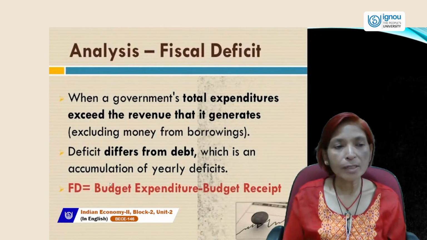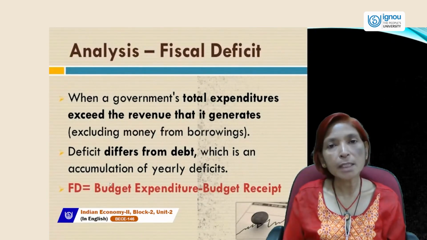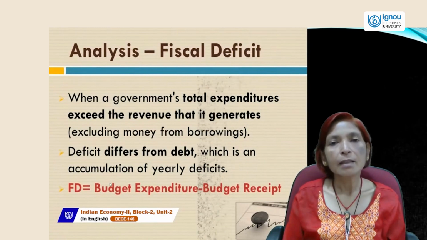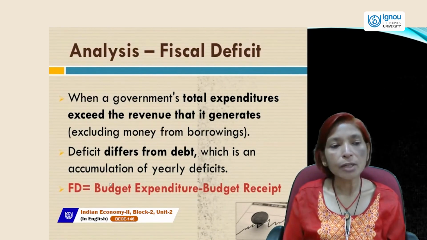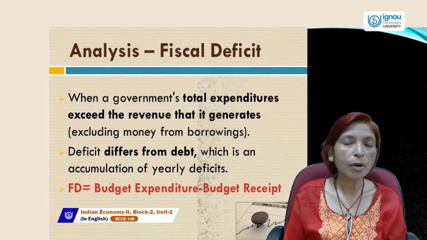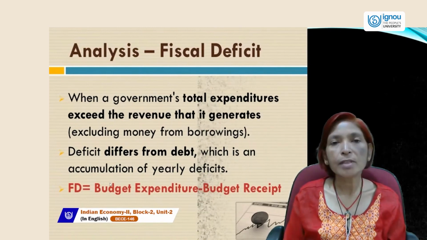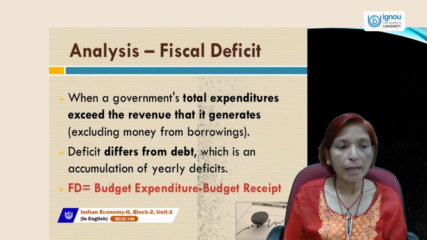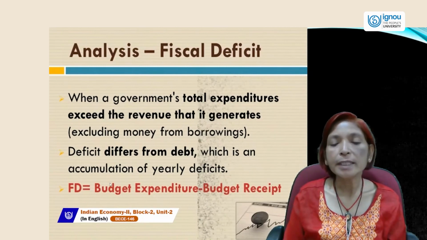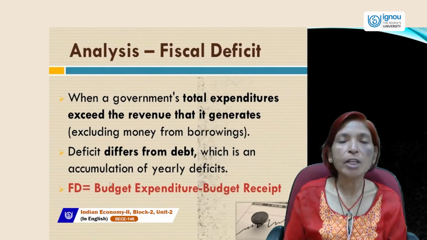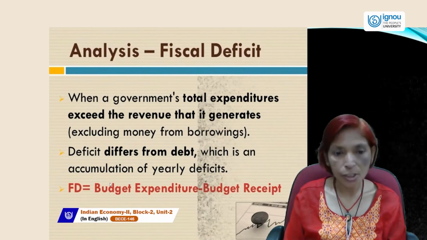So when a government's total expenditure exceeds the total revenue it generates, excluding money from borrowing, that is called fiscal deficit. And this deficit differs from debt, which is an accumulation of yearly deficits.